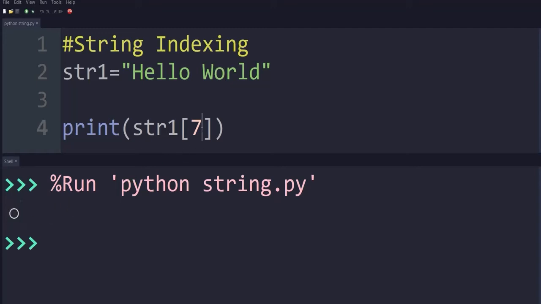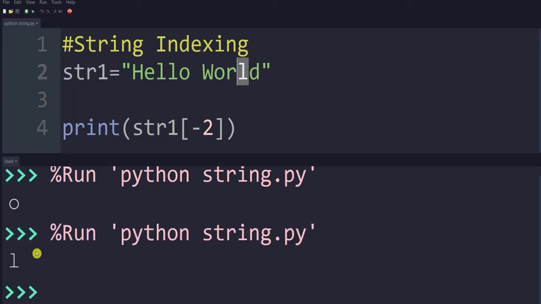Similarly, if you write -2 here, what will be the output? As we have already discussed, indexing can be done from left to right, or from right to left, so -1, -2. So -2 is L, and if I execute this code, it will show L here.